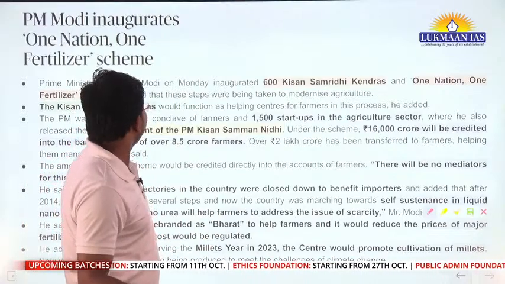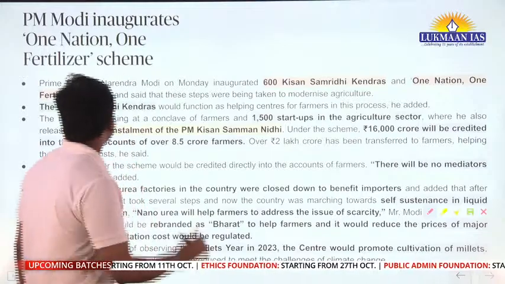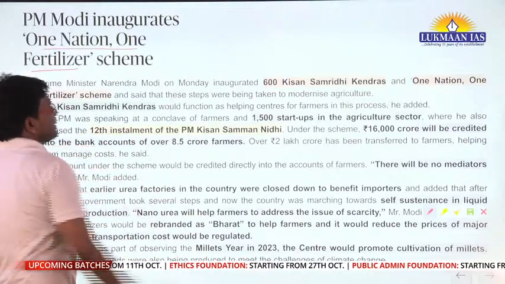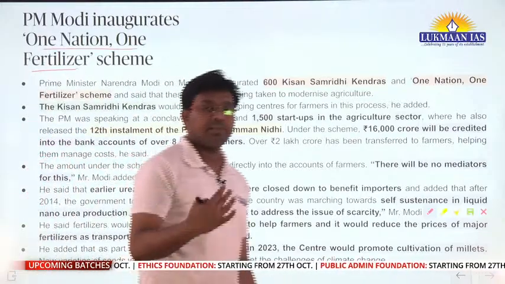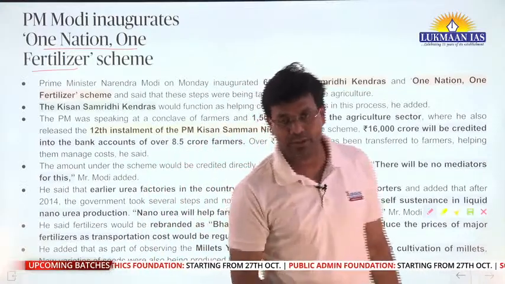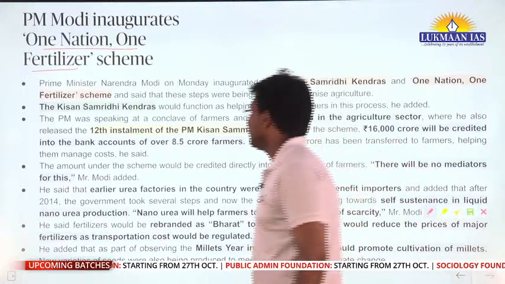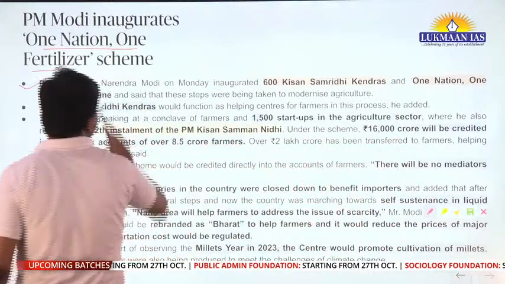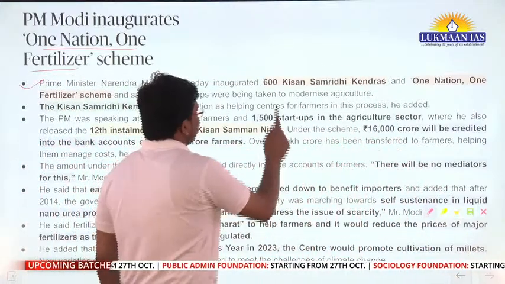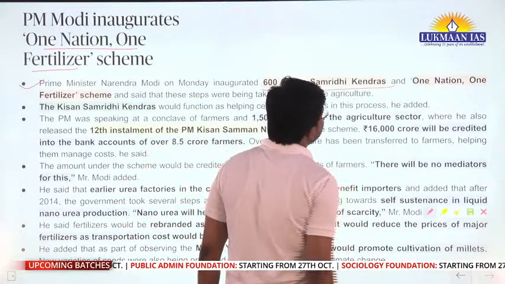But the thing is, we will understand the one nation one fertilizer scheme. We will understand what this scheme talks about, what the importance of this scheme is, and when it was launched. Recently the Prime Minister of India inaugurated 600 Kisan Samriddhi Kendras.